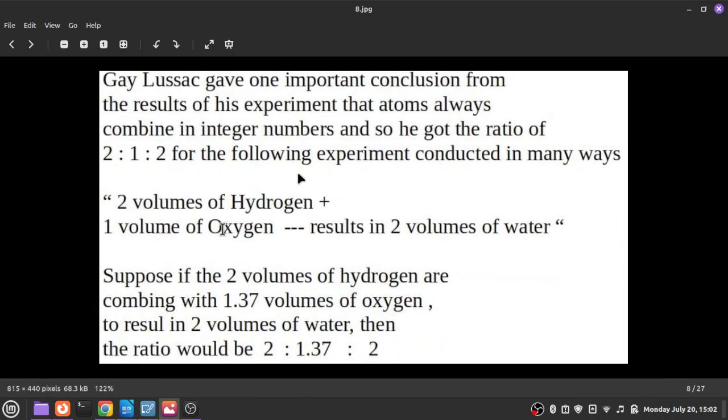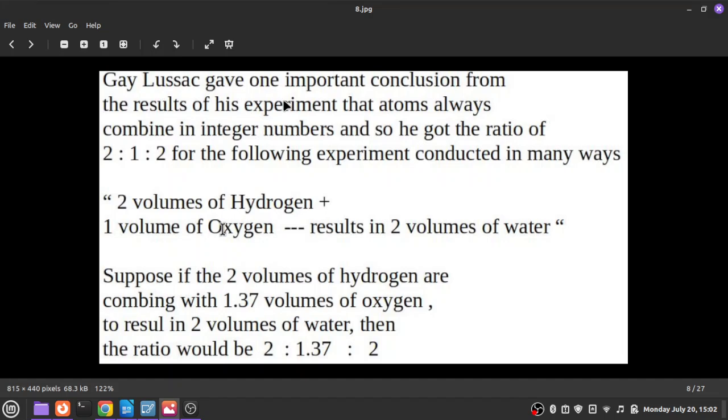Gay Lussac gave one important conclusion. He said that his experiment always provides a ratio of simple integers like 2:1:2, but never something like 2:1.317:2. So he concluded that atoms always combine with other atoms as whole units.